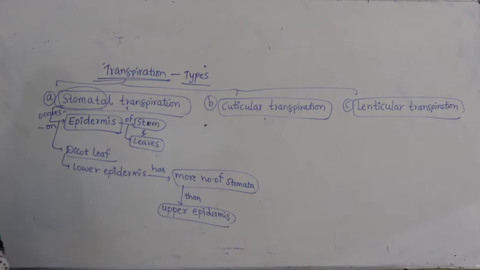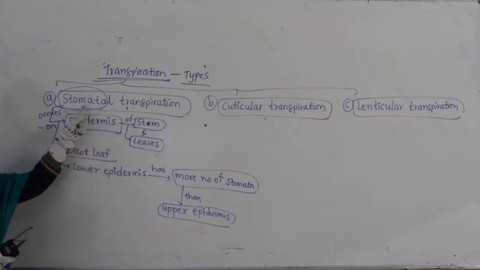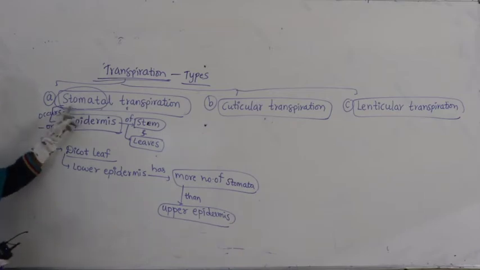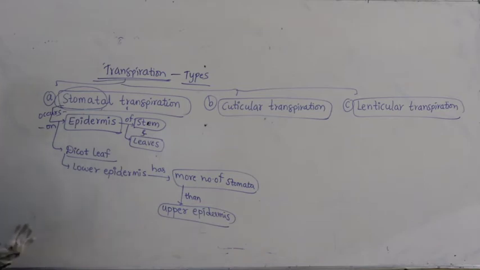This we studied in anatomy. Stomatal transpiration means transpiration occurs through stomata. It is called stomatal transpiration.